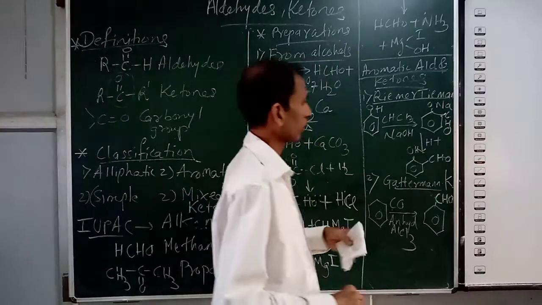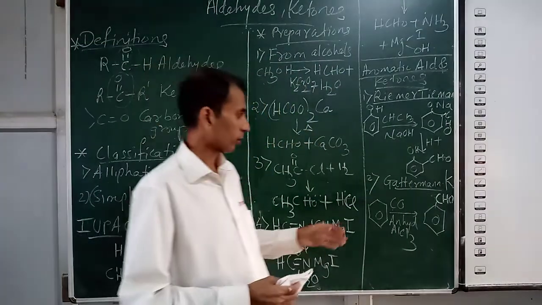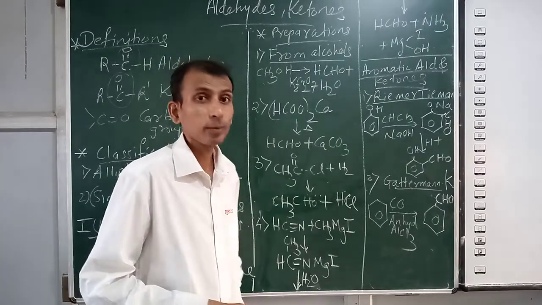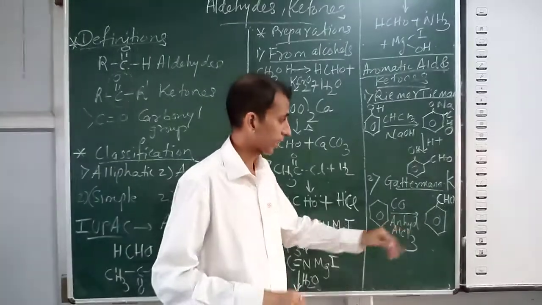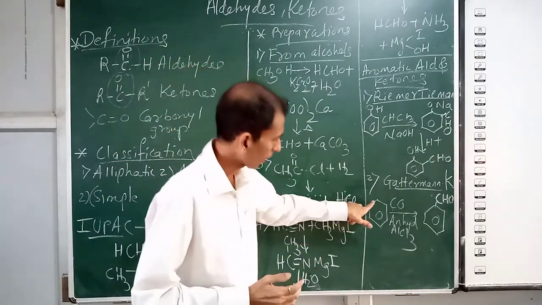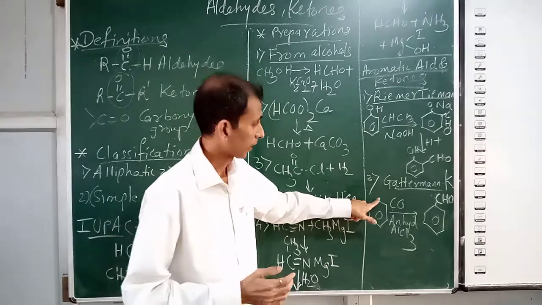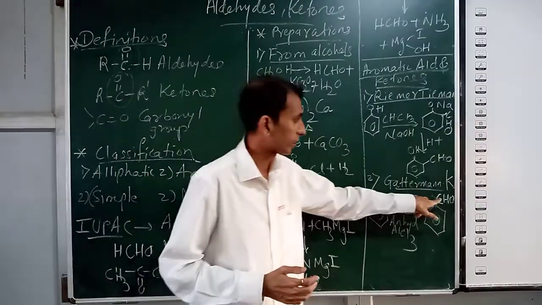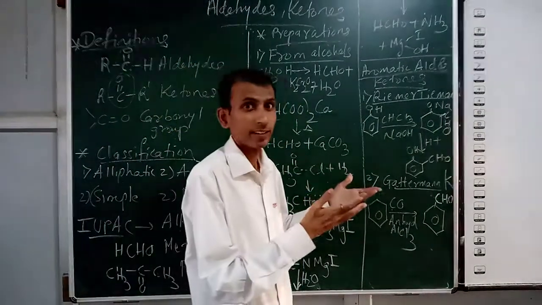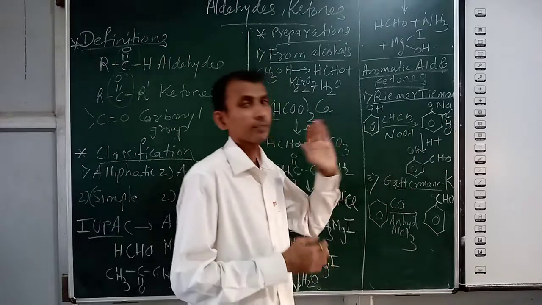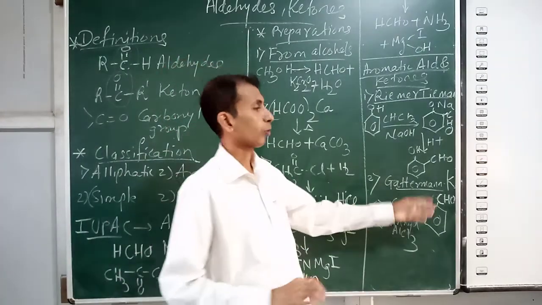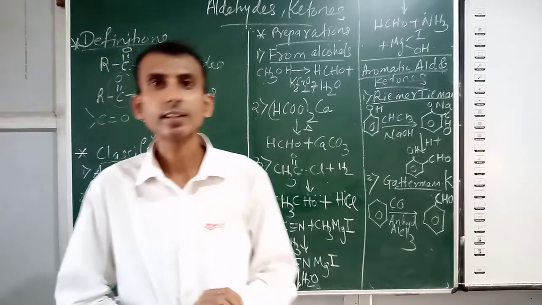The second is the Gattermann-Koch reaction. You take benzene and treat it with carbon monoxide in the presence of anhydrous AlCl3. This is a simple addition reaction. One H present on this carbon gets transferred to CO, and you get CHO. Otherwise you will wonder where the H is coming from. The H present here is transferred to CO, forming the CHO group, the aldehyde group, and you get this aromatic aldehyde, benzaldehyde.